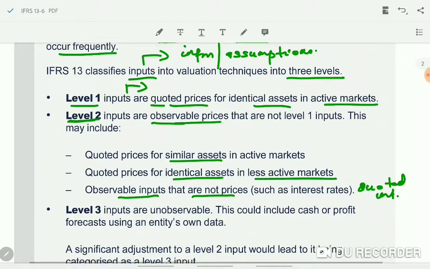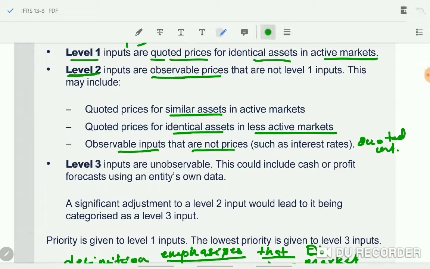Third one is level 3. Level 3 is totally unobservable inputs. That means this is not available, it's only estimation, management judgment. So these are forecasts about the entity's cash flows. This could include cash or profit forecasts from the assets, whatever cash flow they are expecting to generate, that will be taken for determining the fair value.